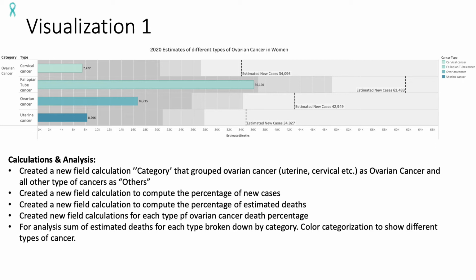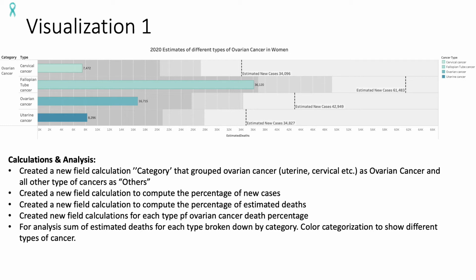In the dataset I had all the cancer categories for women. So first of all, I wanted to show the subcategories for ovarian cancer. So I created a new calculated field, category, that grouped ovarian cancer, and there were 4 kinds, that is cervical, fallopian tube cancer, ovarian cancer, and uterine cancer. And I labeled it as ovarian cancer and all the other types of cancers as others. And then I applied it as a filter and only selected to show the ovarian cancer.